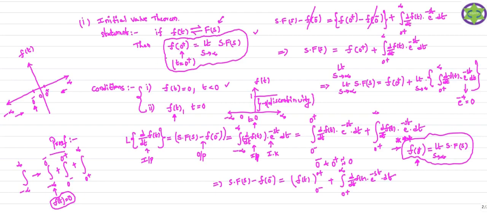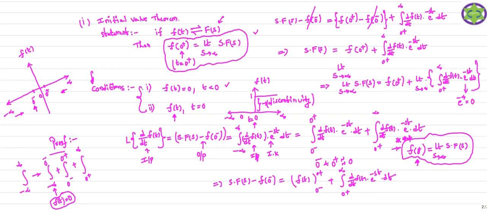If you want to find out the initial value of the signal, your signal must satisfy two important conditions. Number one, the signal is defined for t greater than 0 and the signal does not have any discontinuities at time t equal to 0. If the signal has discontinuities like this at t equal to 0, we cannot find out the initial value of those signals. So that is the meaning of this statement.